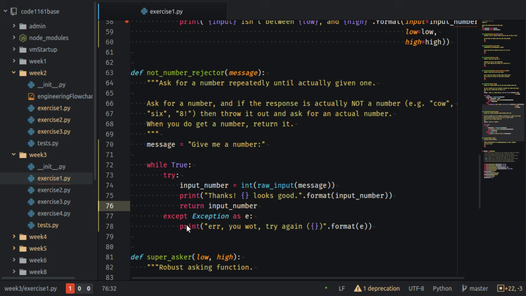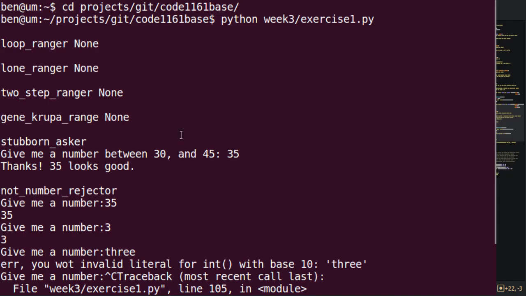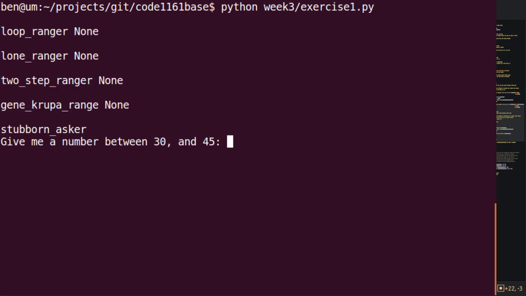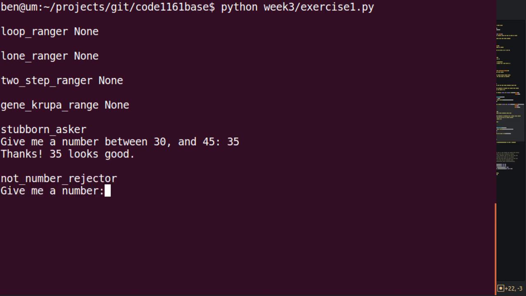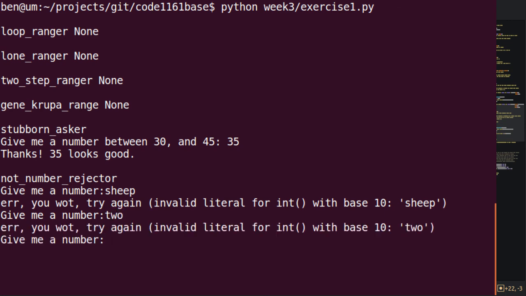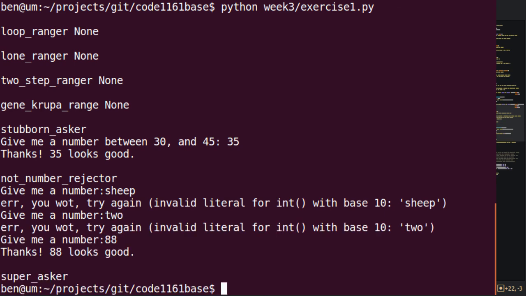This is the nice thing about programming with tests: you don't have to know it's going to work. You can just try it out. Control L clears the screen, which is really nice. Python week 3 exercise 1. Give me a number. 35. That's happy. Sheep. Sheep is not a number. 2. 2 is not the right type of number. What about 88? Thanks, 88 looks good. And then it moves on, it passes.